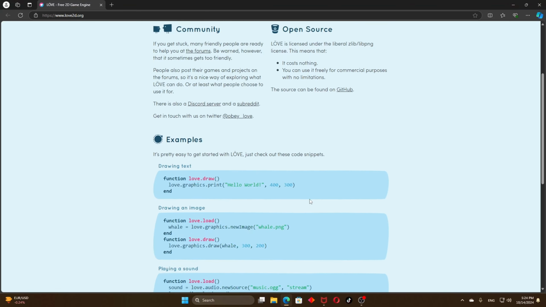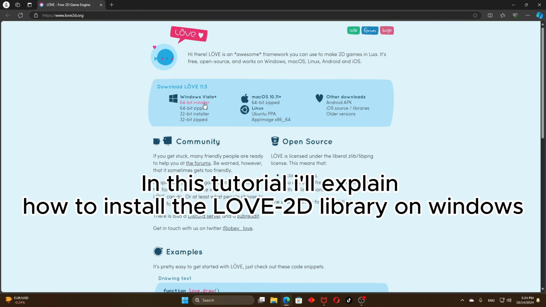Hello guys. In this tutorial I'll explain how to install the Love2d library on Windows.